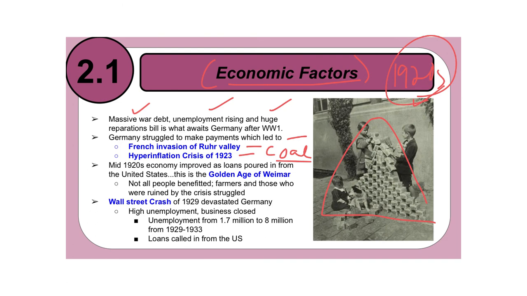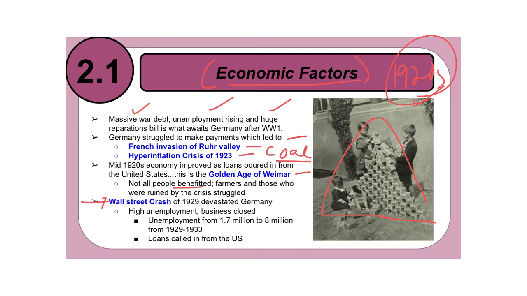Mid-1920s, the economy improves with loans from the United States. This is known as the golden age of Weimar, because eventually the United States starts giving money to the Germans to help try to get them restabilized, and so this does help tremendously. But not all of the people benefited, however. Farmers and those who were ruined by the financial crisis are still getting the raw end of the deal.